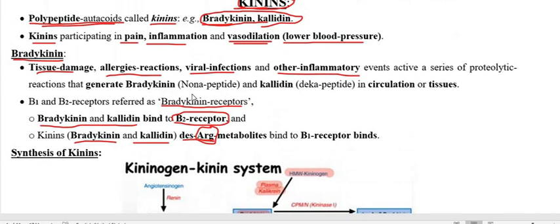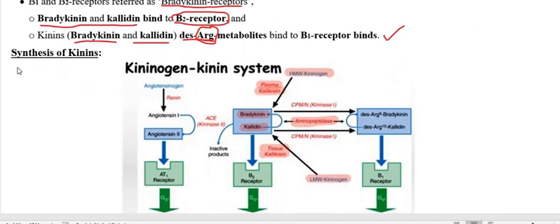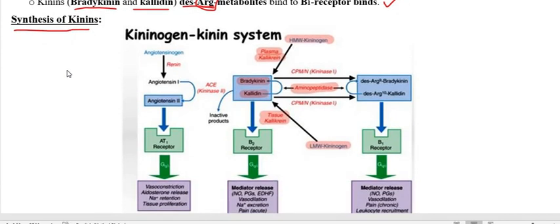So this is about the salient features of the kinins that we already discussed, about the receptor, about the physiological role, about the type of kinins, and also about the metabolites of the kinins, particularly bradykinin and kallidin.